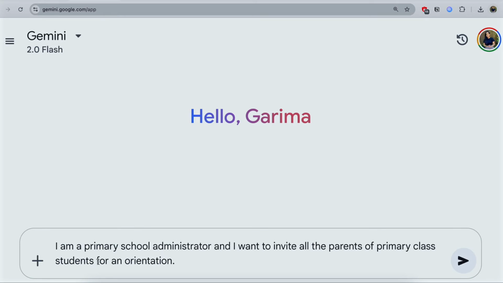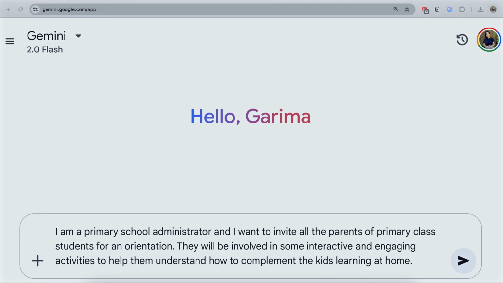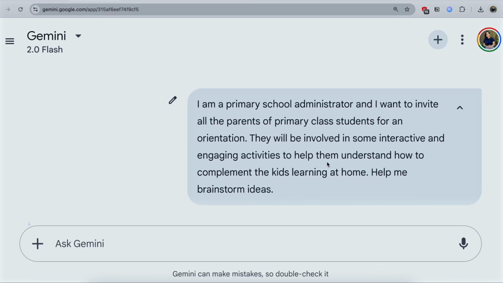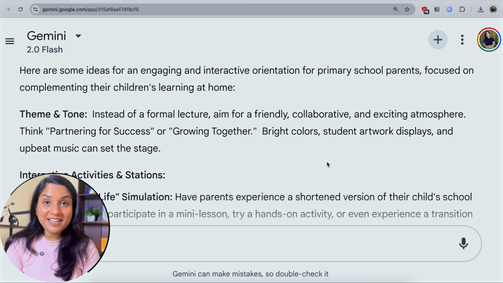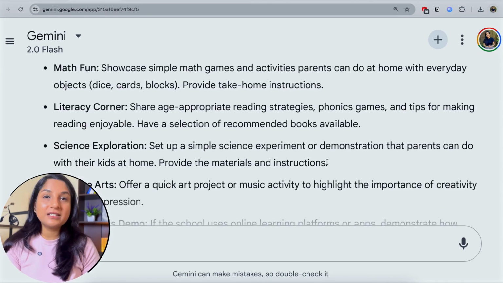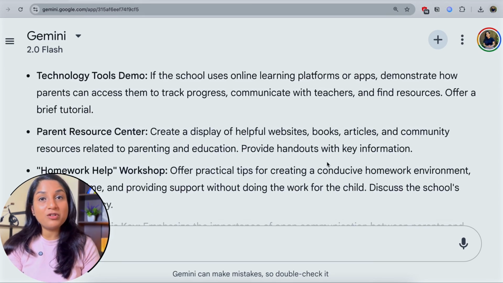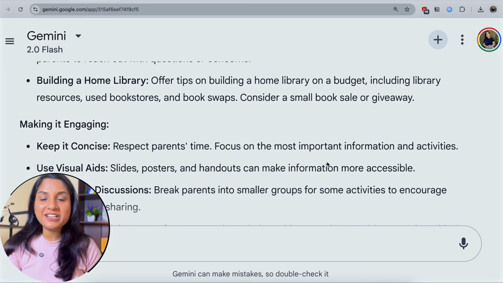I'm a primary school administrator and want to invite all the parents of primary class students for an orientation. They will be involved in some interactive and engaging activities to help them understand how to complement the kids' learning at home. Help me brainstorm ideas. There are multiple ideas that the GenAI tool has responded with. The primary school administrator can pick one or many of the activities to make the orientation a fun day.